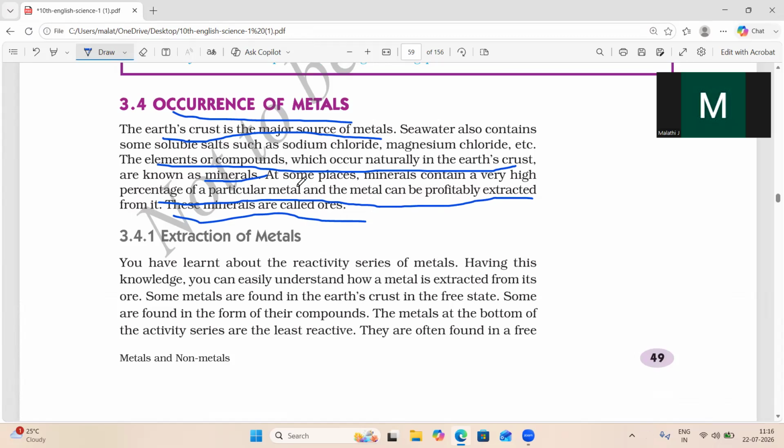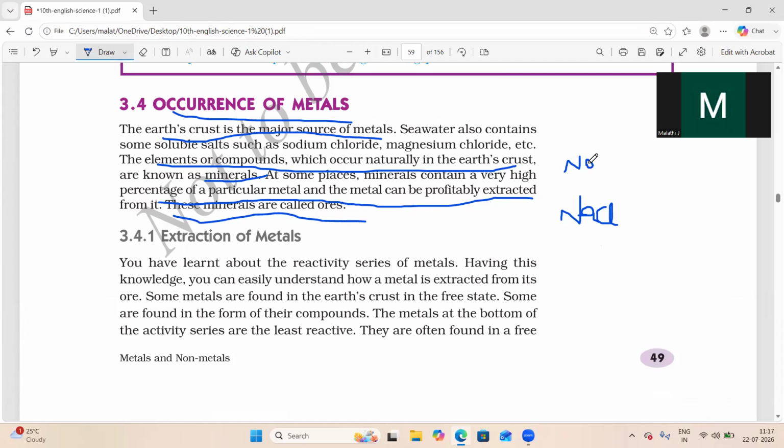How do you extract these metals? All the metals are not found in pure form; there are many impurities present in the metal. Sodium is one metal, and it is highly reactive. Does it occur directly as sodium? No. Sodium occurs in the form of NaCl, from which we extract sodium metal.